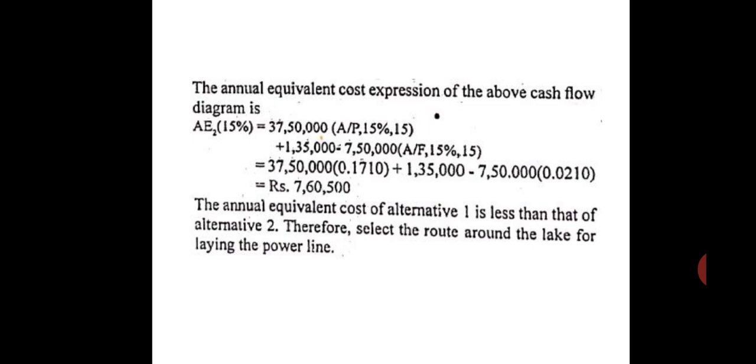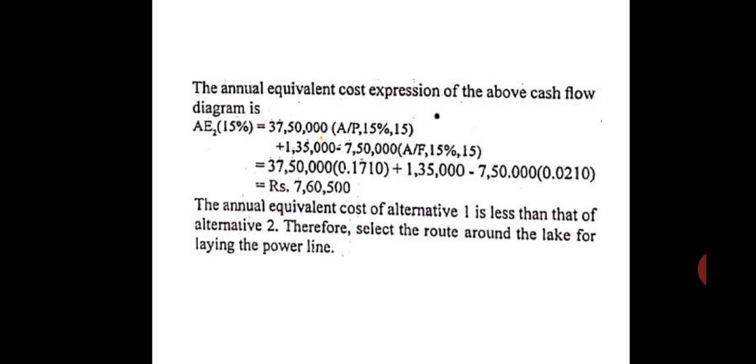Then A/F means this is the scrap value which I am getting once only. For that I am converting this 7,50,000 into an annual equivalent amount. Okay, that is A/F. So solving this, you will get 7,60,500 rupees. So the annual equivalent cost of alternative 1 is less than that of alternative 2. Therefore, we will select the route to go around the lake for laying the power line, because that is cheaper.